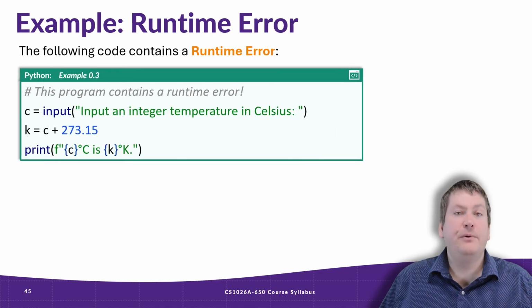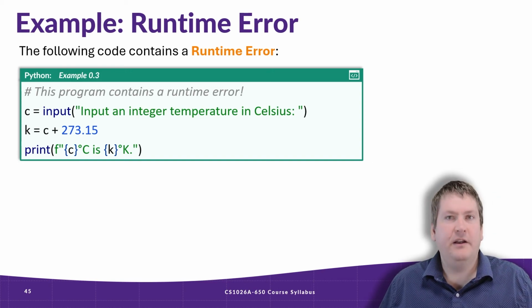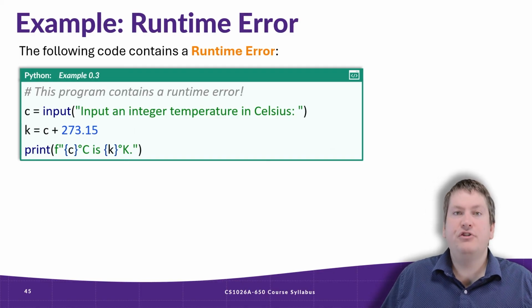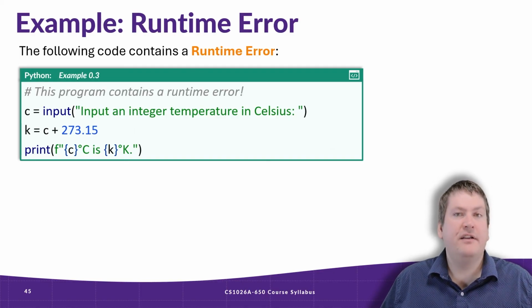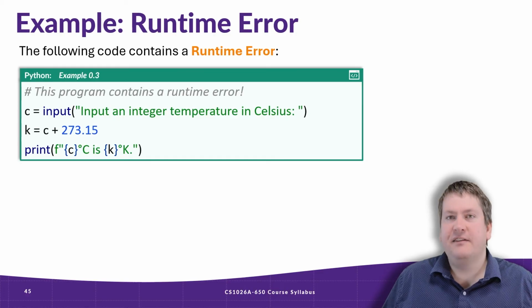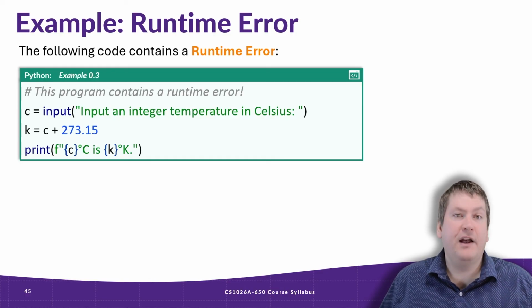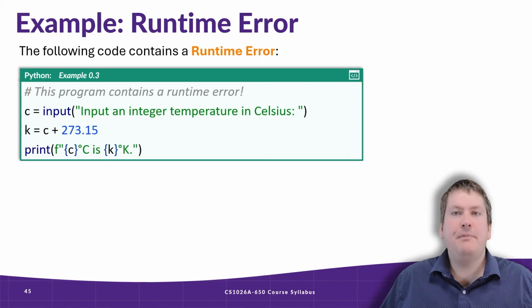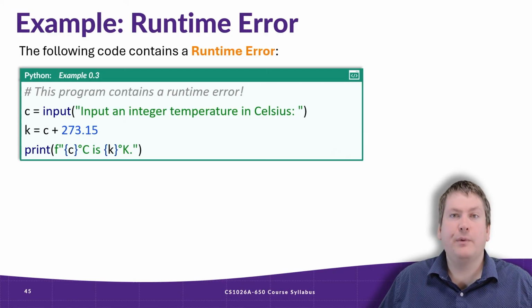So let's move on to runtime errors. This example attempts to convert a temperature in Celsius to Kelvin, another unit of temperature. This should be as easy as adding 273.15 to the Celsius value, and that will give us our Kelvin value. But this program has a runtime error. Remember that a runtime error is an error that occurs while the program is running and often has to do with an operation not being possible.